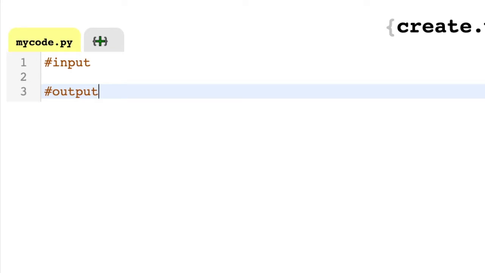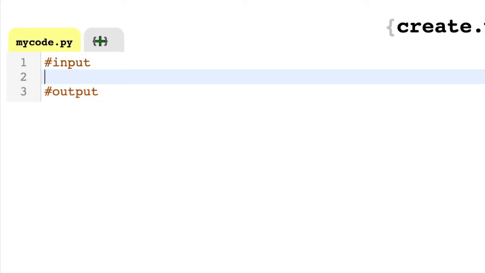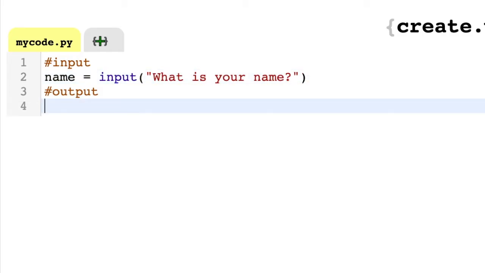So food is an input to your mouth and your body, and output, well, you know when you go to the loo. In Python, an input is when we're asking the user, the person running the code, a question to type something in or to make a decision. So for instance, we could ask them what their name is. Well, we would say name equals input, brackets, and inside of the brackets we would write a string saying, what is your name? We would want to output that later, maybe by greeting them.